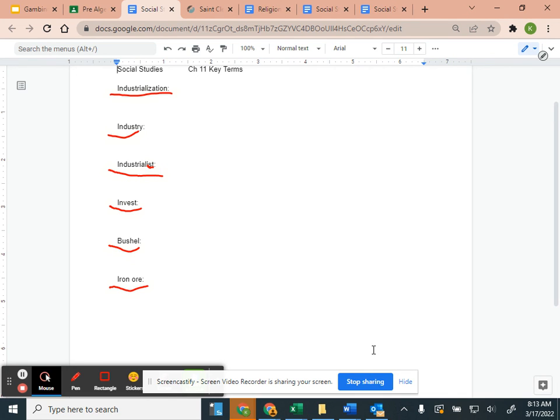We've been going about every 2 weeks with having our test for social studies. So we kind of went slow in the fall, and now we're picking up our pace to try to get through these chapters and learning the most that we can learn about Minnesota history. So keep in mind that this is our first week on it. So that means by the end of next week, we're going to be testing on this.